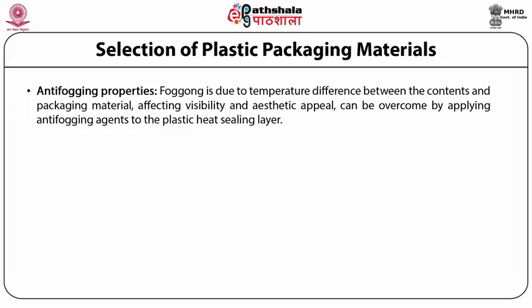Anti-fogging agents include fatty acid esters. Most packaging materials are available with anti-fog properties, and commonly treated plastics include LDPE, LLDPE, EVA, and PET.